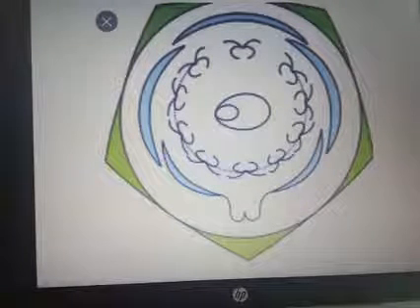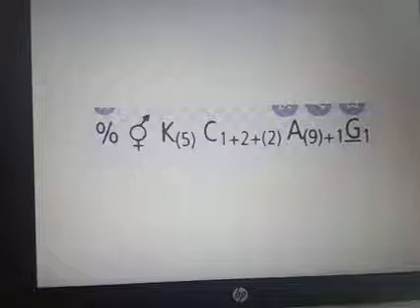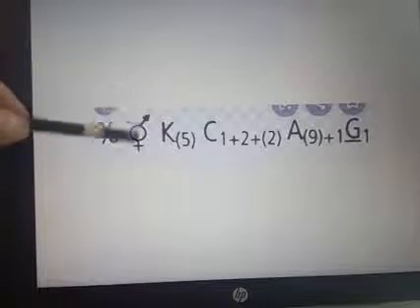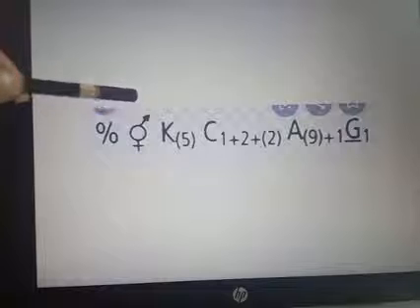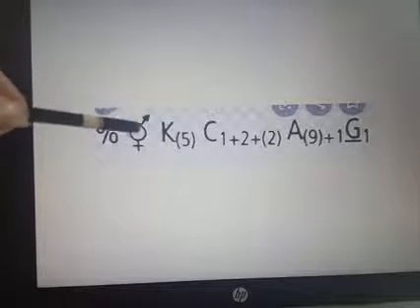So this can be given in the form of symbols. This is the floral formula of the Fabaceae family, and it is very important. This is the feature of the Fabaceae family. What does the percentage sign mean? The percentage sign indicates that it is zygomorphic. We studied zygomorphic, actinomorphic and asymmetrical. And this plus and minus symbol indicates that both the male and the female parts are seen in this flower.